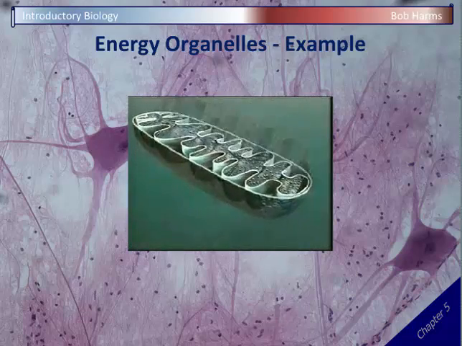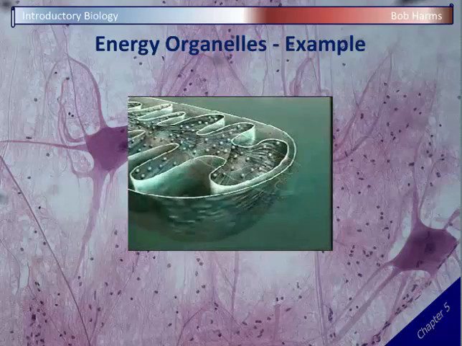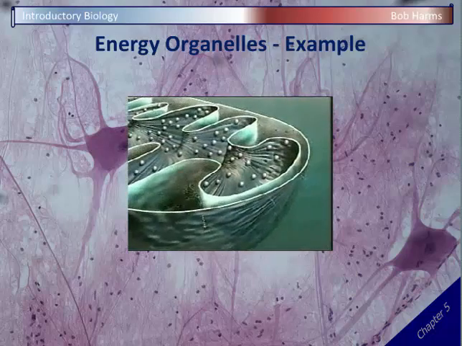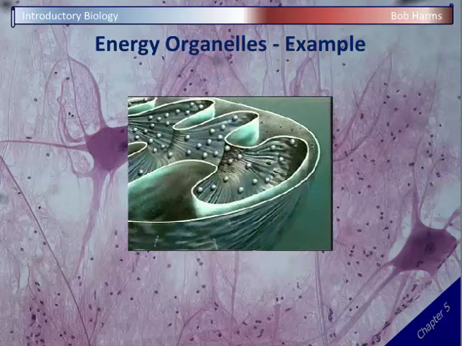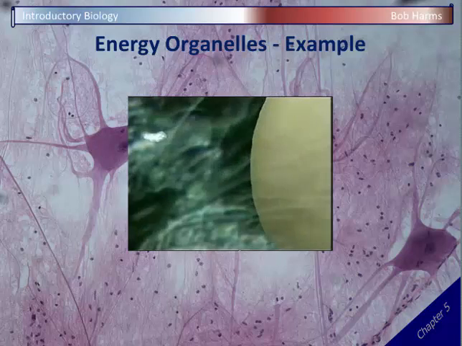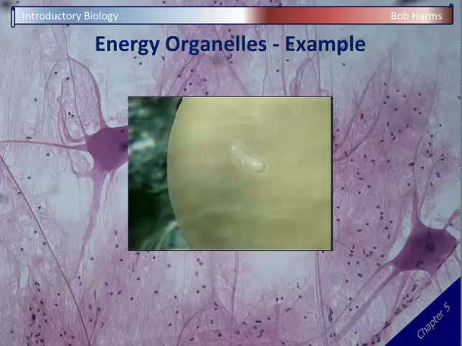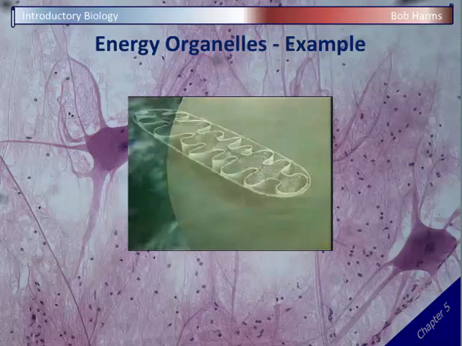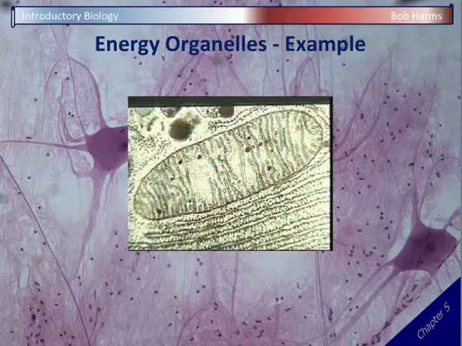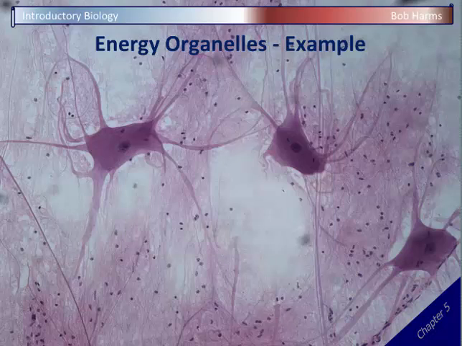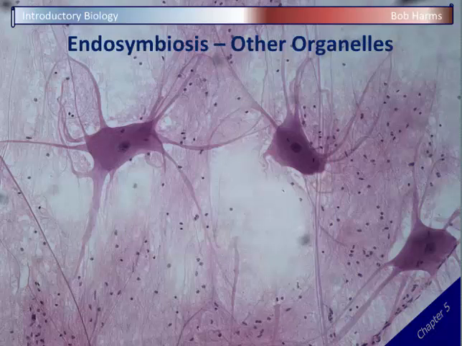Here we can see the double membrane, the outside oval membrane, and then that convoluted or folded inner membrane. And again, that's evidence of something that's been eaten. And here in the clip we'll see a cell that's eaten has its own membrane, and then the cell that's the host doing the eating wraps it in that second layer, that second membrane. So again, strong evidence of a cell that was once free swimming. And our theory of endosymbiosis really only applies to the chloroplast and mitochondria as being free swimming.